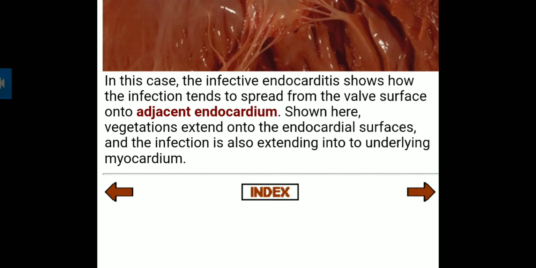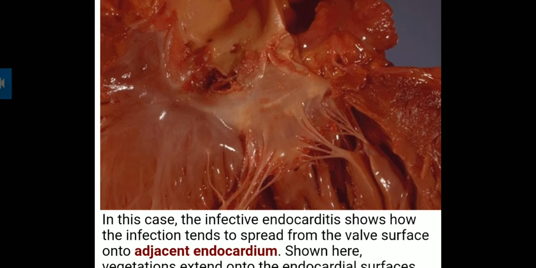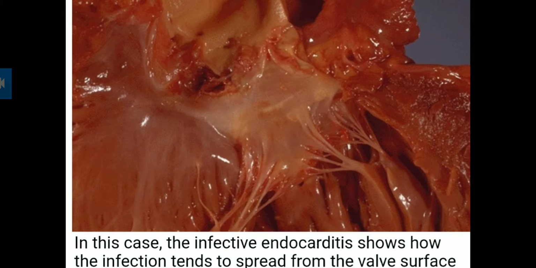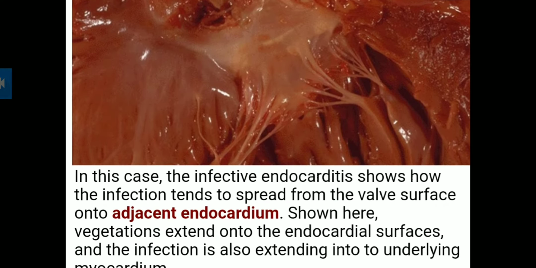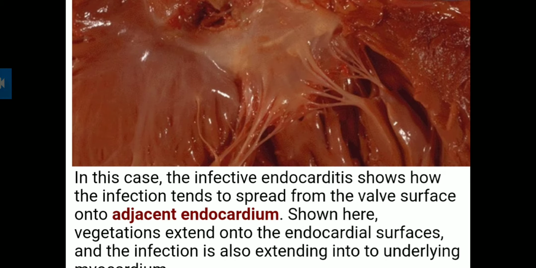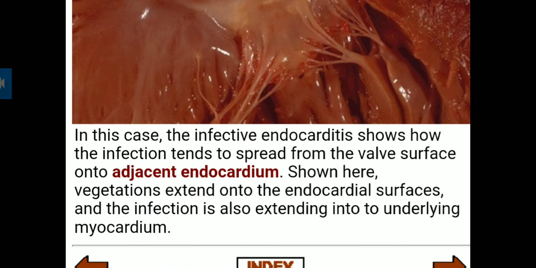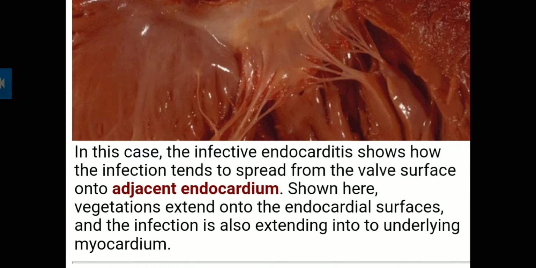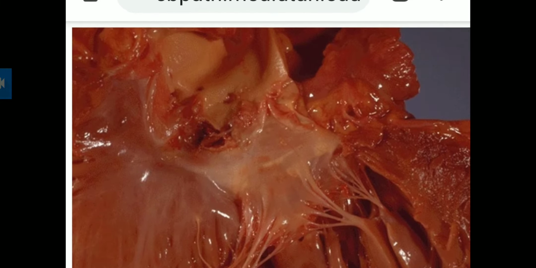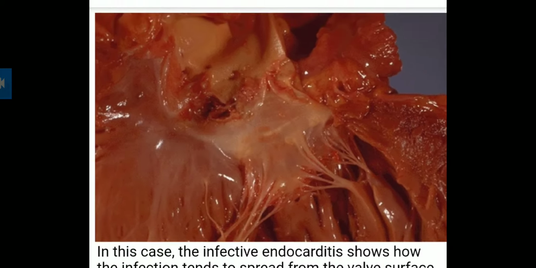Then in this case also the infection tends to spread from the valve surface to the adjacent endocardium. It means the infection or tan formation will be from the valves, the atrioventricular wall or this, to the adjacent endocardium. From valves it will go to the endocardium layer, and shown here, vegetation extends on the endocardial surface and the infection is extending to the underlying myocardium. Here we can see the infections are going from the walls to the endocardium layer, and then it will go to the myocardium layer of the heart also.